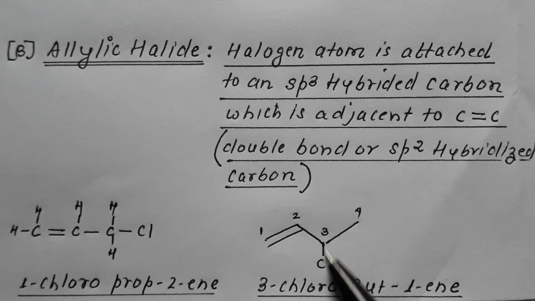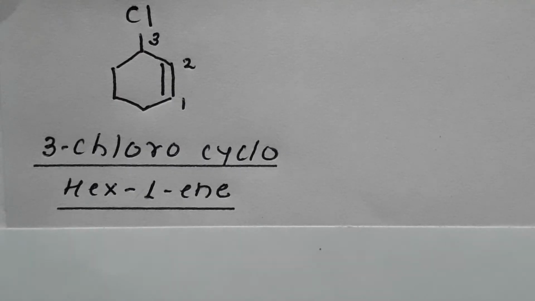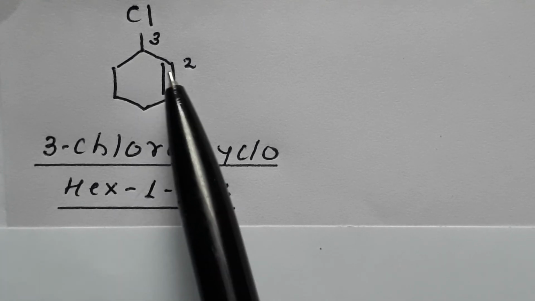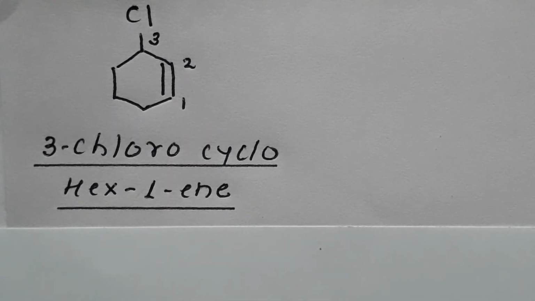Over here, the carbon having halo, the adjacent carbon is having a double bond. So the carbon is sp3 hybrid, but the adjacent carbon contains a double bond. Such compounds are termed as allylic halide. Now there is one more example, where halogen is attached to an sp3 hybrid carbon, that is a saturated carbon, but the adjacent carbon is having a double bond.